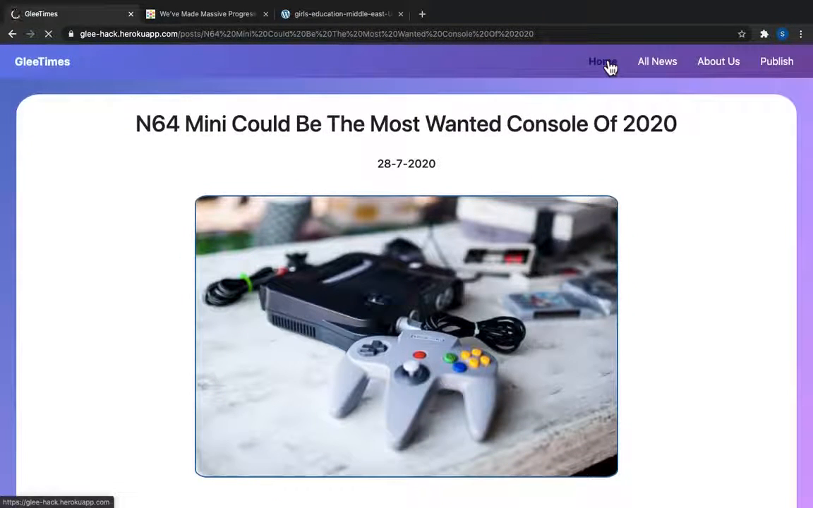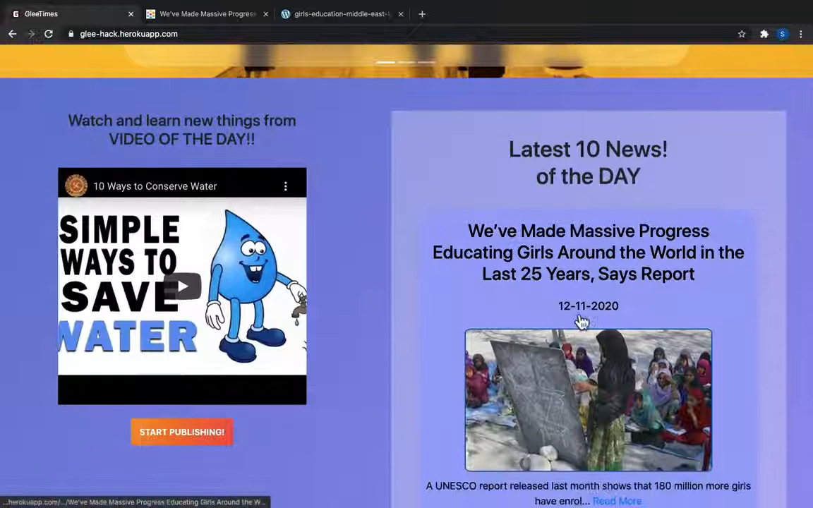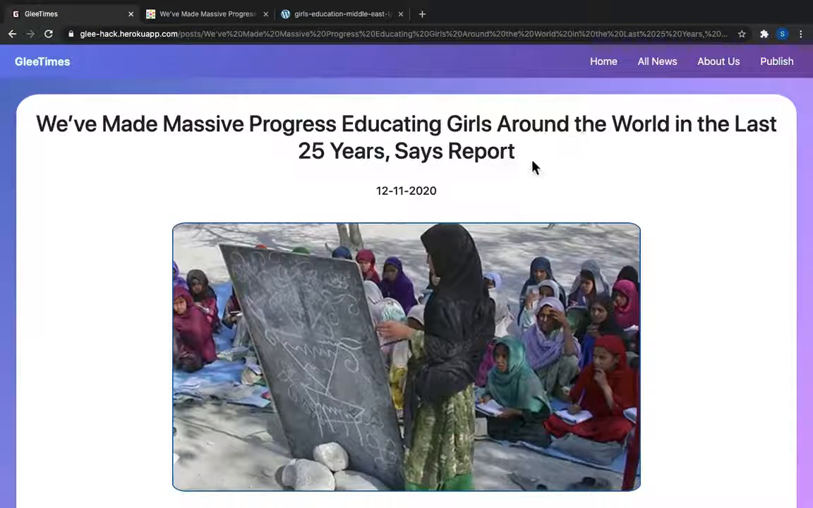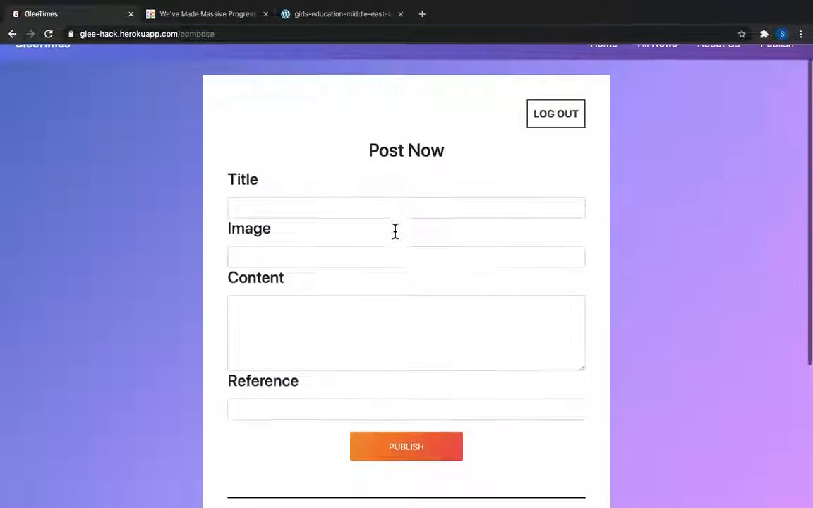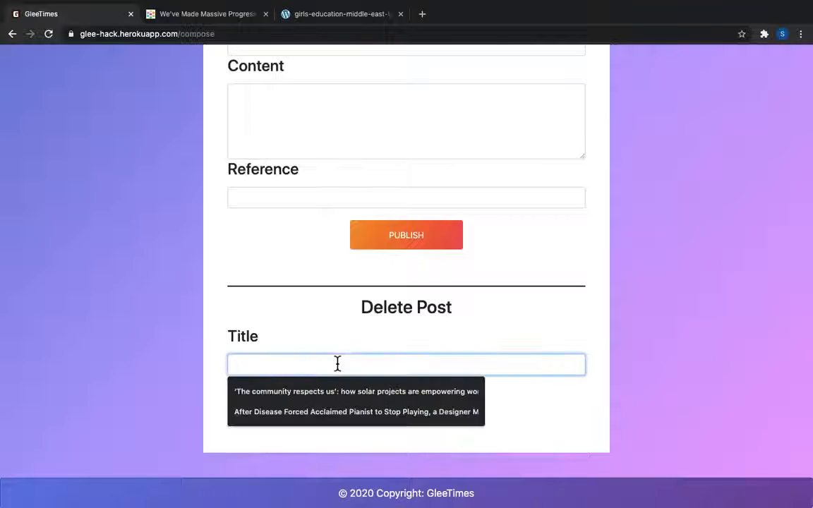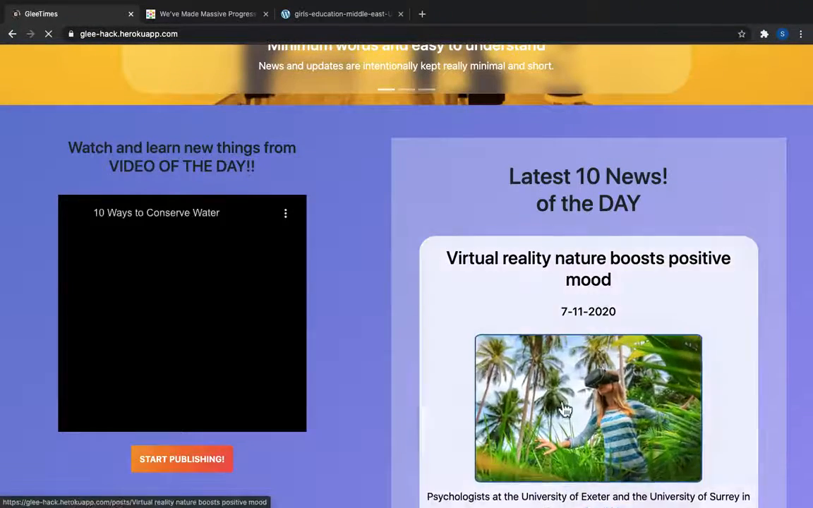And one more thing that I would like to show is you can also delete the articles. So if you want to delete an article, just copy the link of the title, and you can go to the publish feature, and you can just paste the title here and click on delete. The article will be deleted, as you can see here.